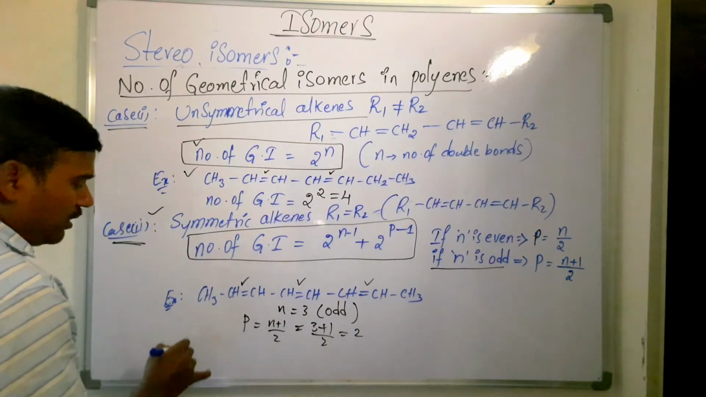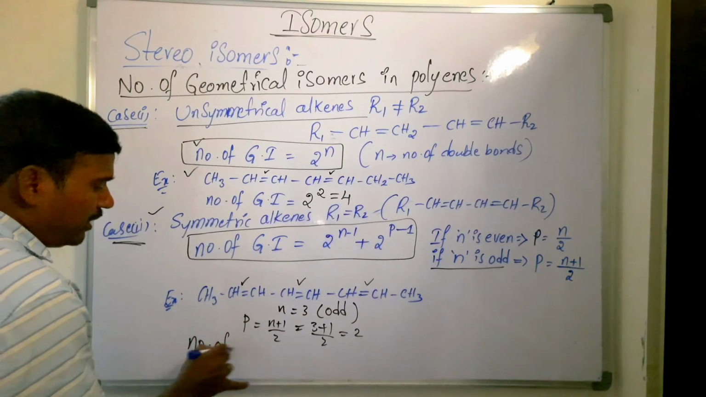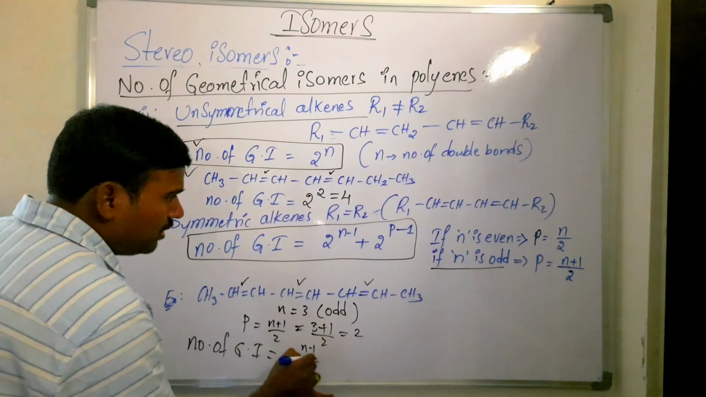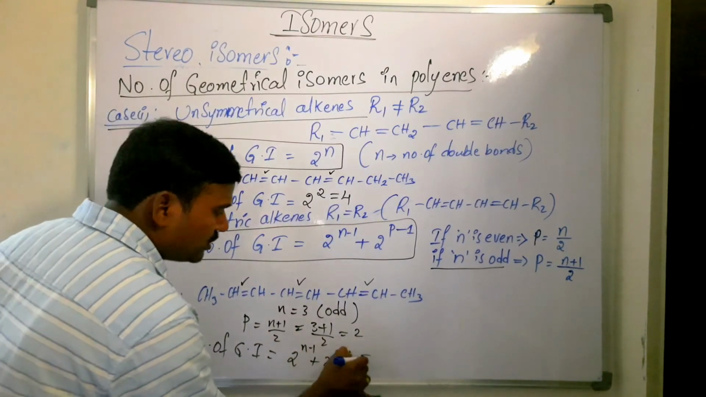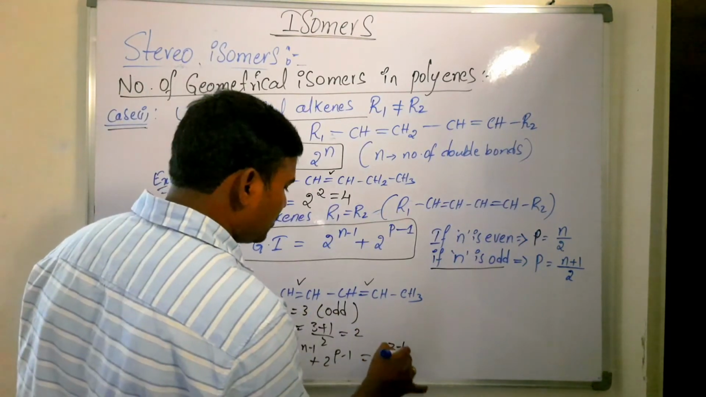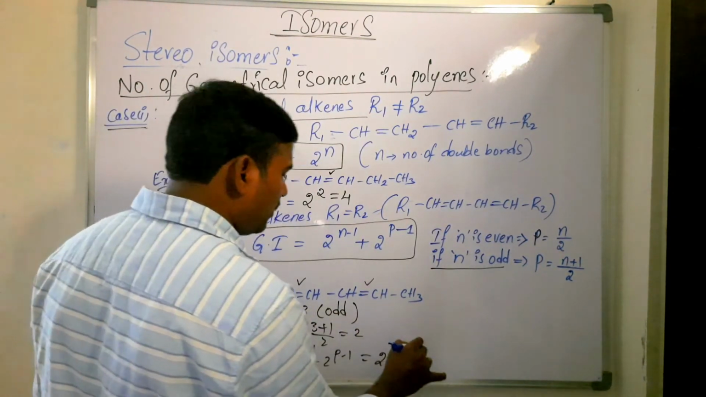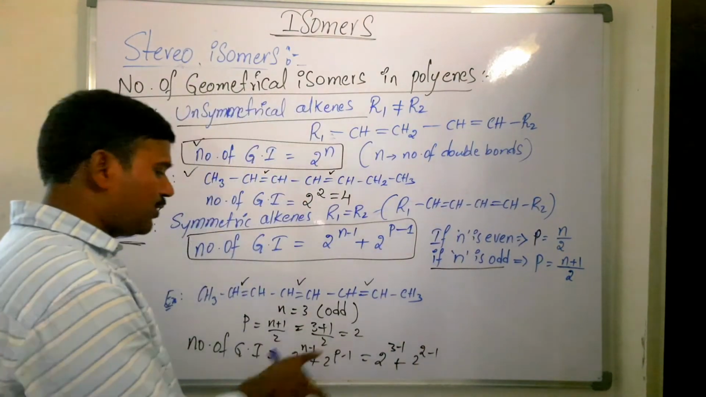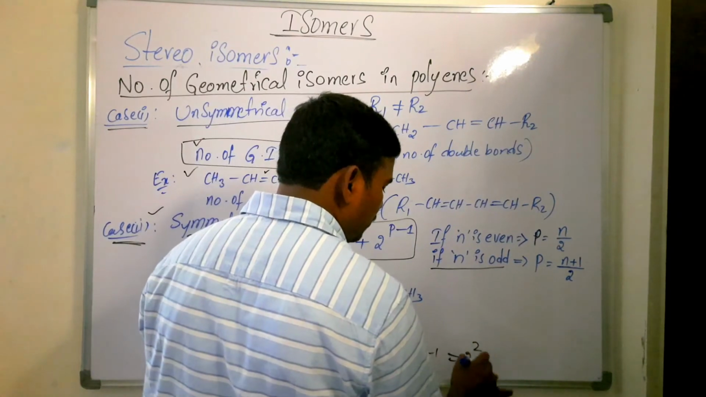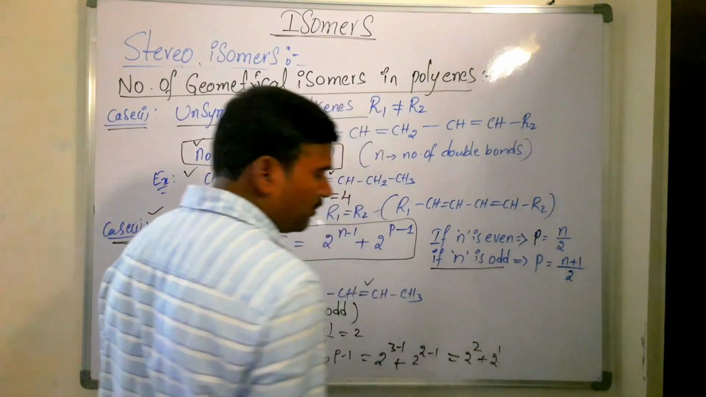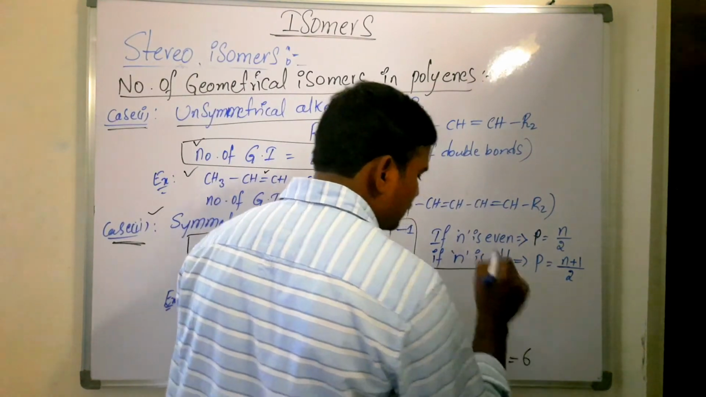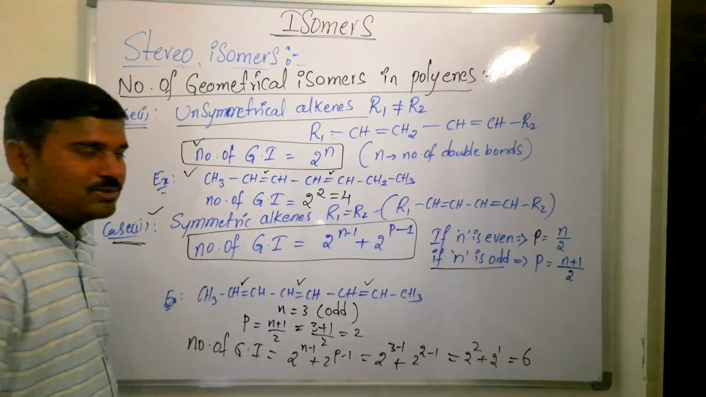Then the number of geometrical isomers formula, in case of symmetrical isomers, is 2 power (n minus 1) plus 2 power (p minus 1). That is 2 power (3 minus 1) plus 2 power (2 minus 1), since n value is 3 and p value we got is 2. So 2 power 2 plus 2 power 1, that is 2 power 2 is 4, 4 plus 2, that is 6 isomers. 6 geometrical isomers are possible for this.